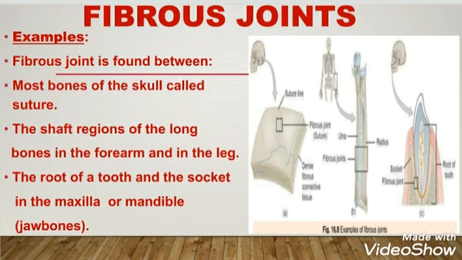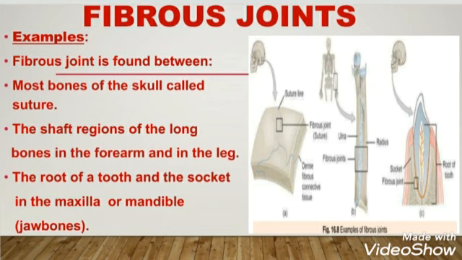Number two is the shaft region of long bones in the forearm and in the leg. The shaft is the long narrow part of the bone which is present in the forearm and in the leg. These also have fibrous joints. And number three is the root of the tooth and the socket in the maxilla or the mandible. These both are jaw bones. Maxilla is the upper jaw bone and mandible is the lower jaw bone.